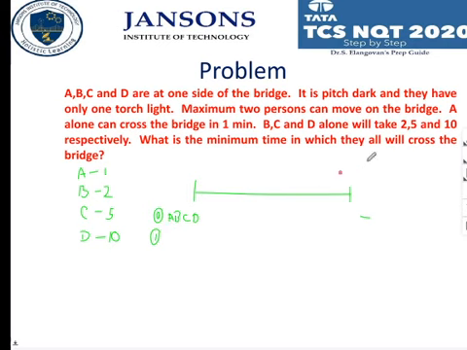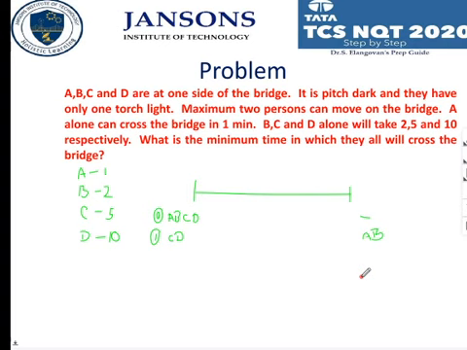We normally think of A and B. So C and D are here, and A and B are traveling. Both are going to the other side. So one idea here is that people of very near values, that is the same or near speed, only have to travel together.